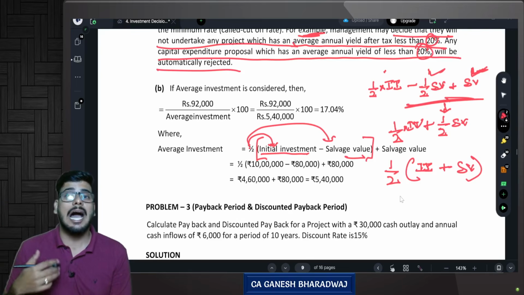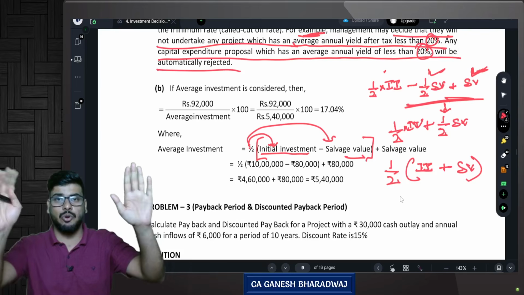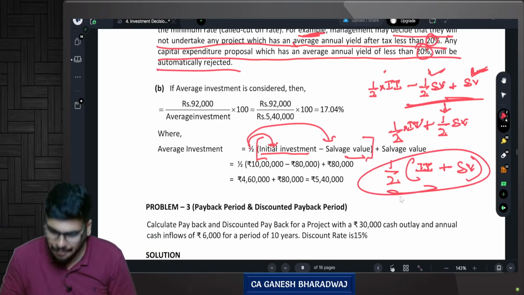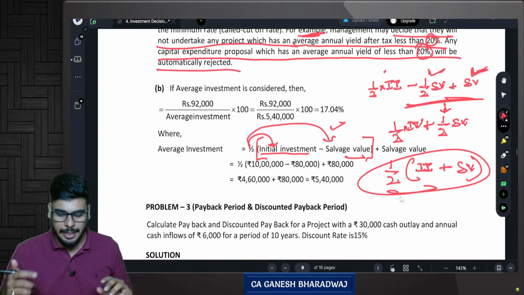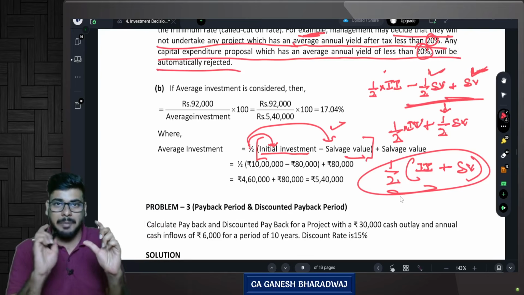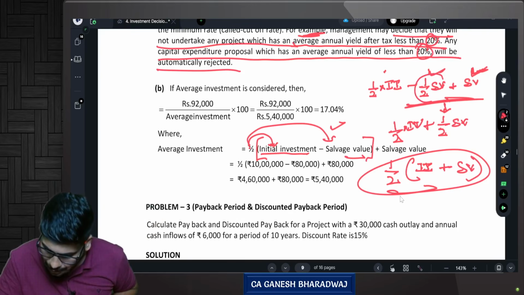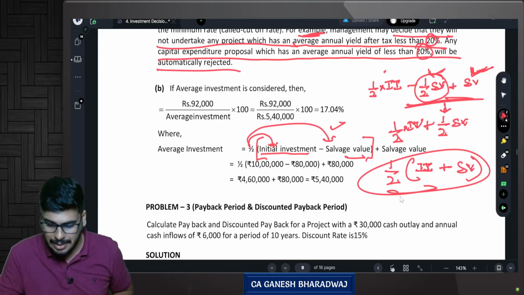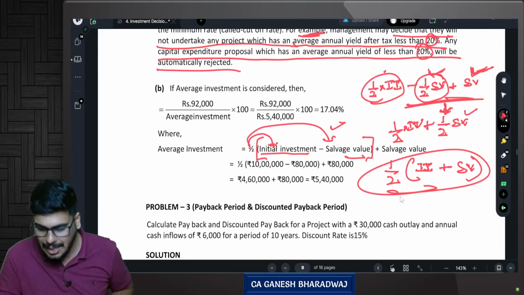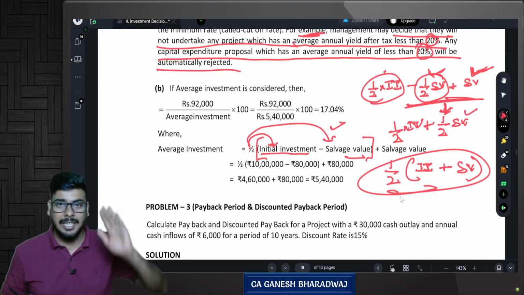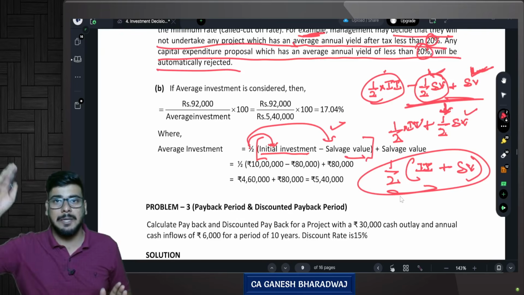That is nothing but, if you see in your capital employed and all, you would have seen in your accounts, average capital employed is opening plus closing by 2. This is also the same formula only, but they have just rewritten it like this: half of initial investment minus salvage value plus salvage value. Very simple. So half of salvage minus half of salvage value plus salvage value is nothing but half of salvage value, correct? So half of total investment plus half of salvage value, this is the formula that you get, that is half of initial investment plus salvage value.